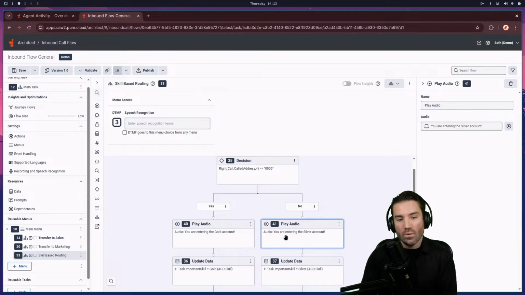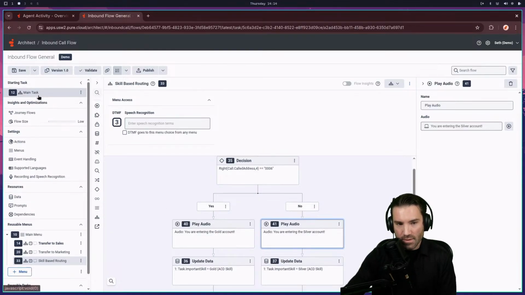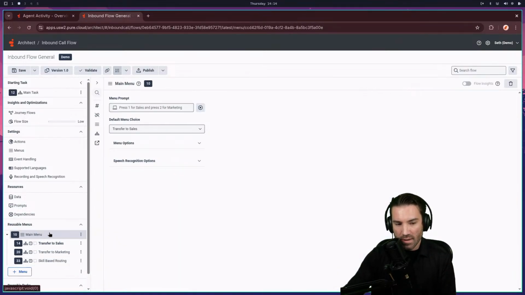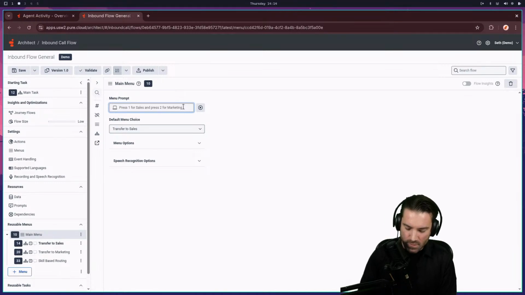Okay, so right now we have a menu set up based on the timing. I've got that set. I have the main menu set. I have the transfer and the skill-based routing. I'm going to also put in the text-to-speech here. So press 3 for customer service.